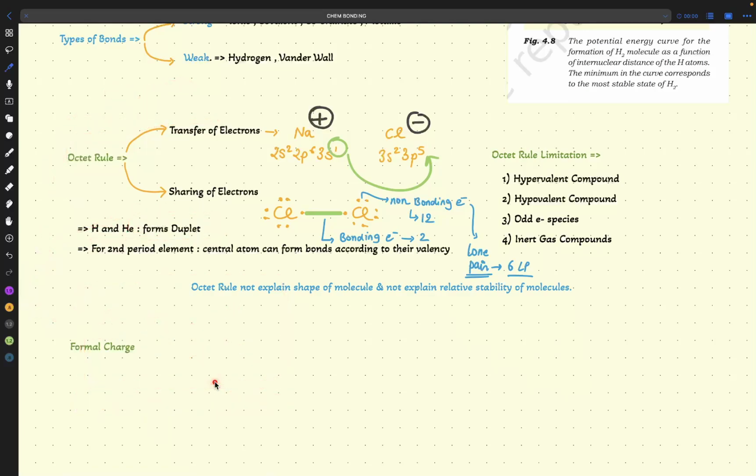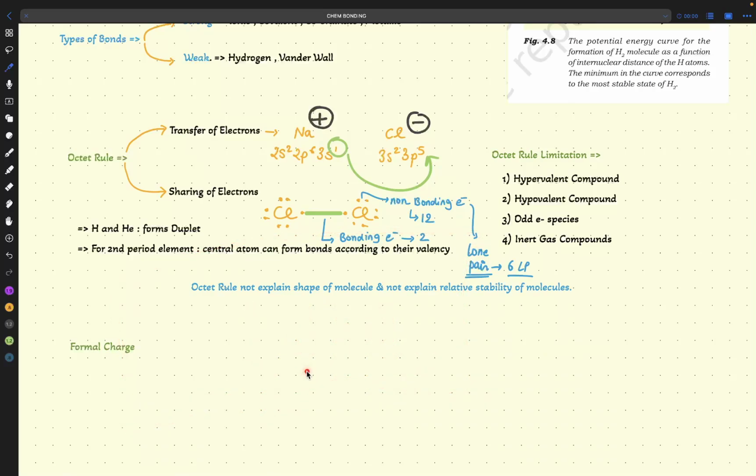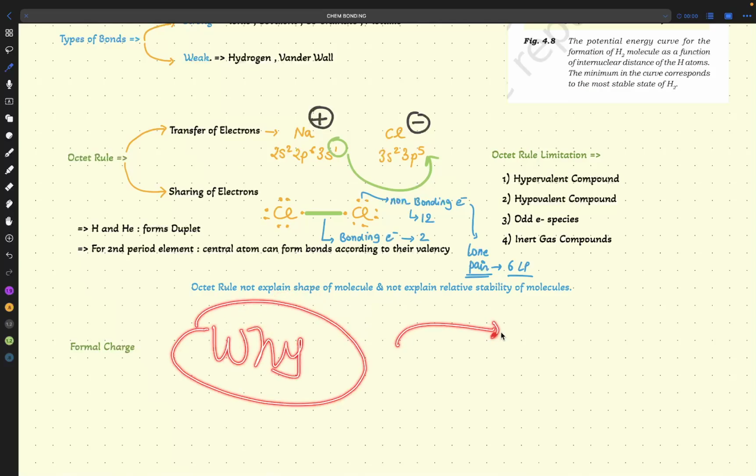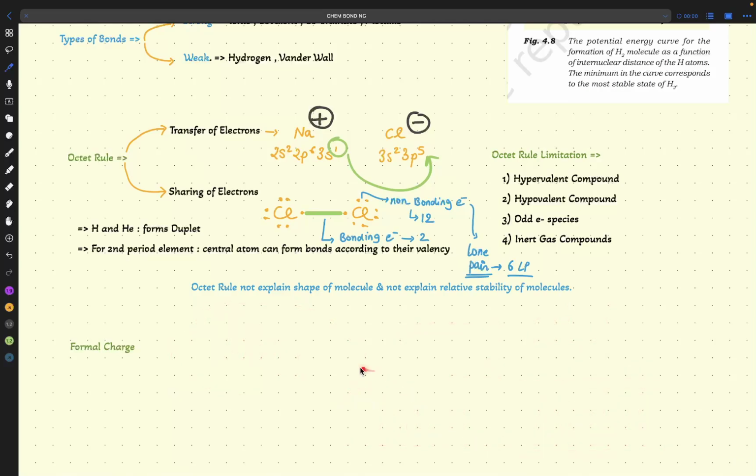Again, every statement you have to ask why. Every time teachers say that the concept is nothing, you have to just read one line. You have to ask why. You can use your internet. You can ask me anywhere. And if you get the answer to the why, you have to print it in your mind. You have to make a flowchart. You have to read it like a node. Like this, you can complete any chapter in any subject.